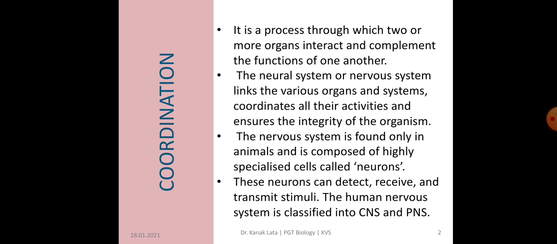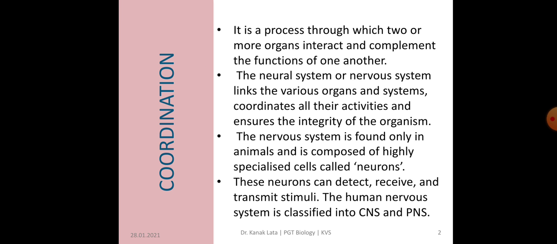First of all, it is about coordination. The working together of various organs or parts of body of multicellular organisms in a proper manner to complement the functions of each other is called coordination.